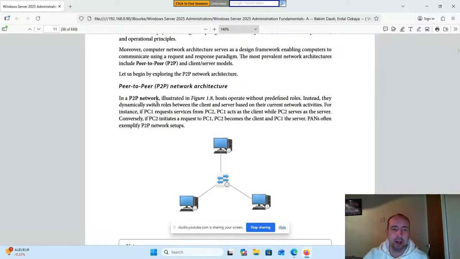In the P2P network, as illustrated in Figure 1.8, hosts operate without predefined roles. Instead, they dynamically switch roles between client and server based on their current network activities. For instance, if PC1 requests services from PC2, PC1 acts as the client while PC2 serves as the server. Conversely, if PC2 initiates a request to PC1, PC2 becomes the client and PC1 the server. PANs often exemplify P2P network setups.